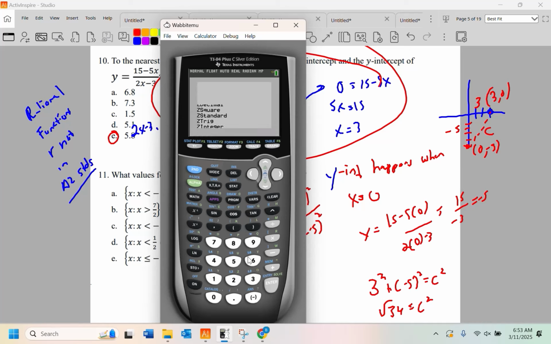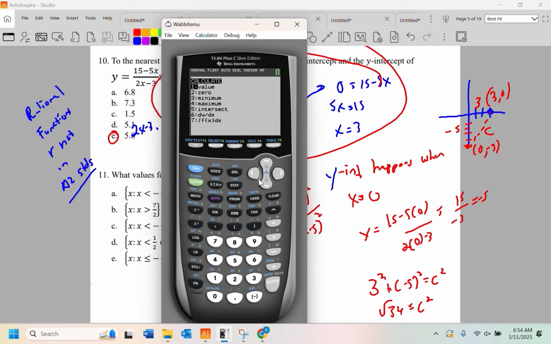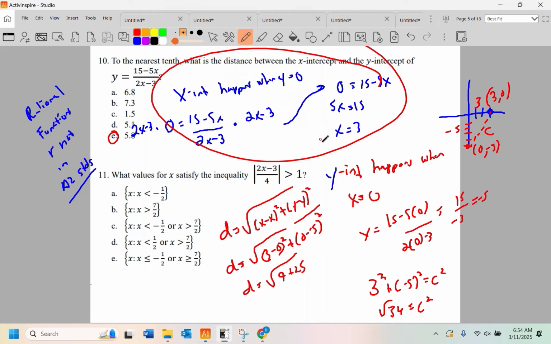We'll zoom 6 it. There's your y-intercept, there's your x-intercept. It'd be cool if there was a way to find the distance between 2 points on a TI-84, but it just doesn't exist. Oddly enough, it can do derivatives and integrals, but it cannot find the distance between 2 points. You would think it would, but it doesn't. So you just got to do the distance formula.